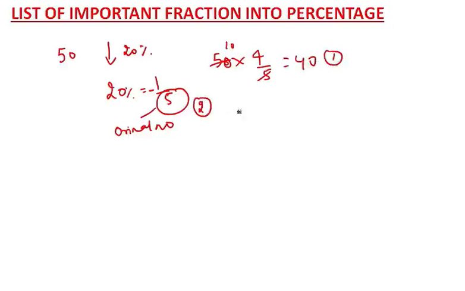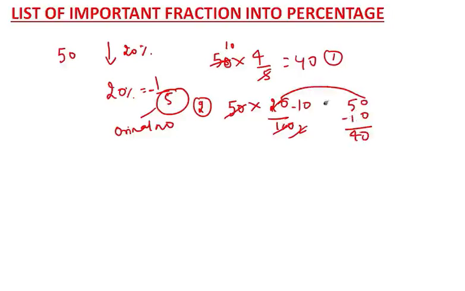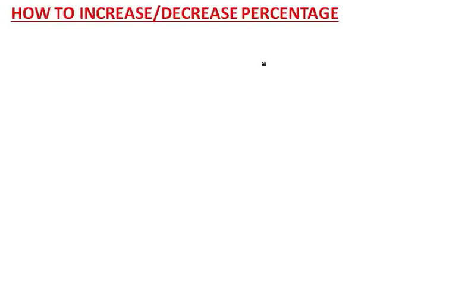Now basically till now what you do? This is 50 and 20% got decreased, means 10, so minus 10. So you will minus 50 with 10 and you get 40. Guys, this needs 2 steps, step 1, step 2. But here you are getting direct answer. Getting my point? Hope this point is clear now. So can we move ahead? How to increase and decrease percentage, I have already told you.